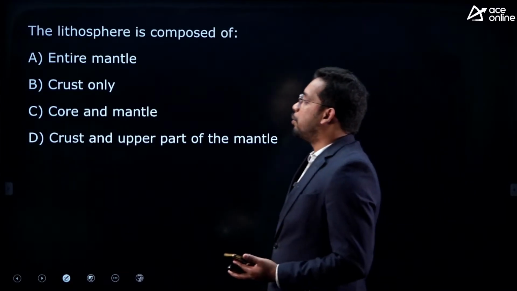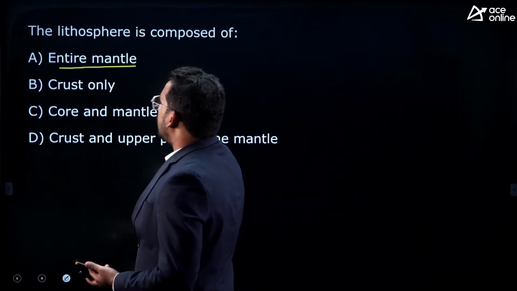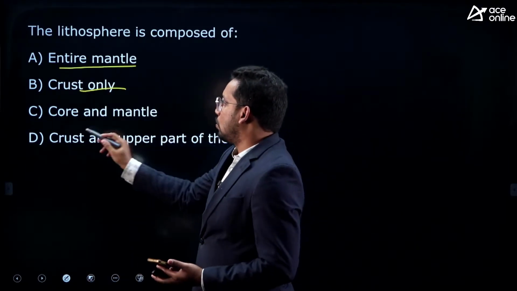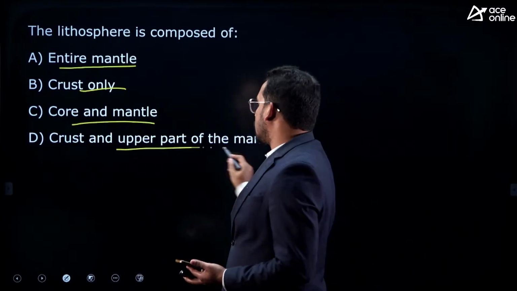Next, lithosphere is composed of: entire mantle, crust only, core and mantle, crust and upper part of the mantle.